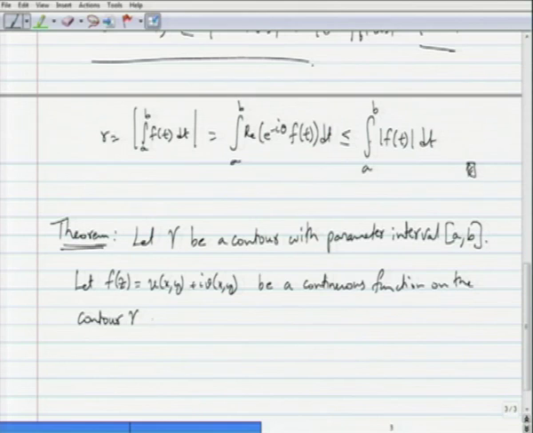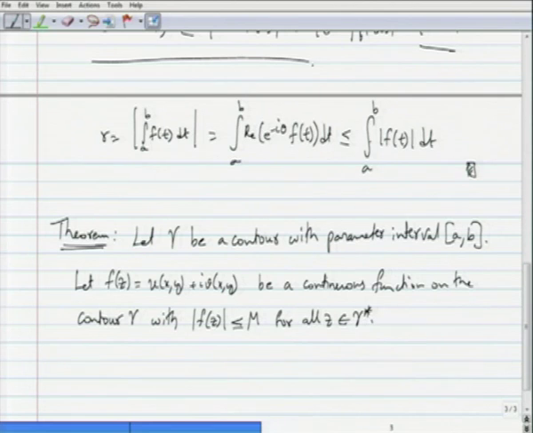With the additional constraint that the modulus of f of z is less than or equal to m for all z belonging to gamma star. Whenever z is on the trace of gamma, suppose that the modulus of f of z is less than or equal to m.